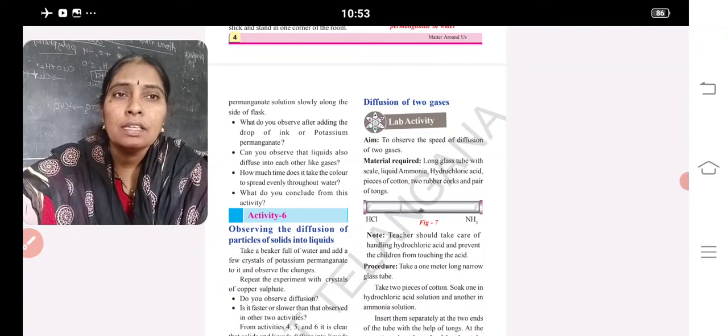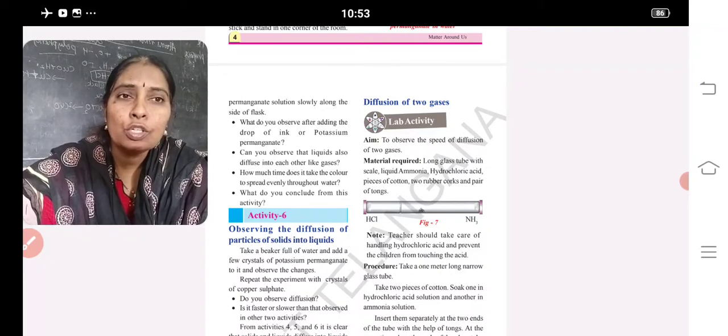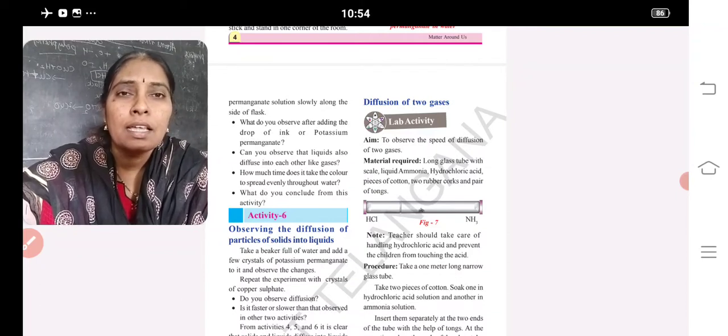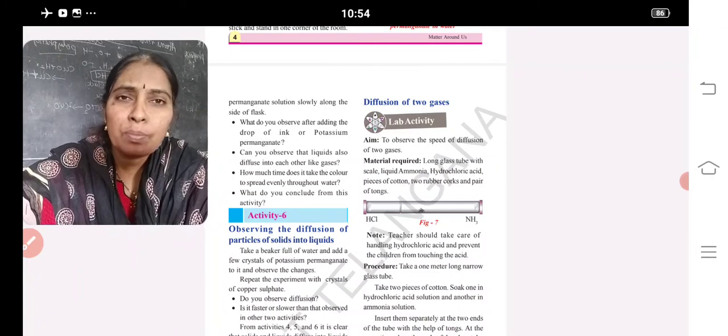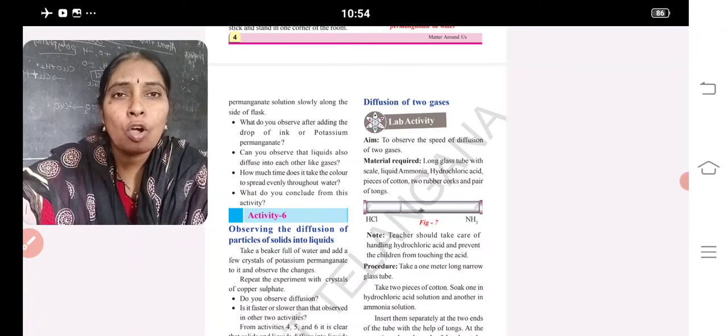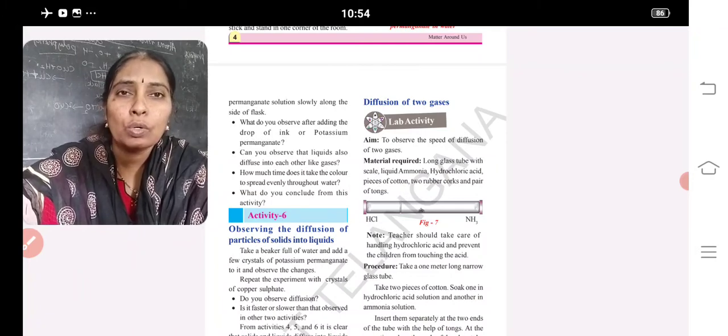What happens? The hydrochloric acid gives hydrogen chloride gas and ammonia gives ammonia gas. Both travel inside the tube and form a white ring. By seeing that white ring, we can guess the speed of diffusion of the two gases. If you see the white ring in figure 7, it is very near to the hydrochloric acid and far away from the ammonia. It means ammonia travelled a longer distance compared to hydrochloric acid.